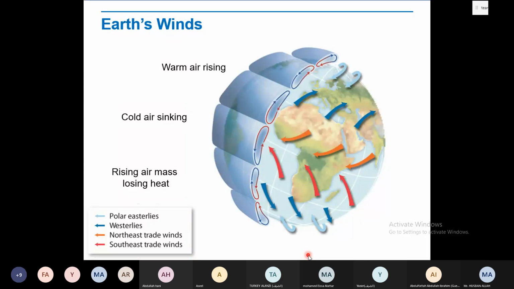Warm air will always rise. Cooled air will always sink. Rising air masses lose heat. When the air rises and floats, it expands, loses heat, and then comes back to the surface, to the ground. It gets more density, so it comes down. You can see here.